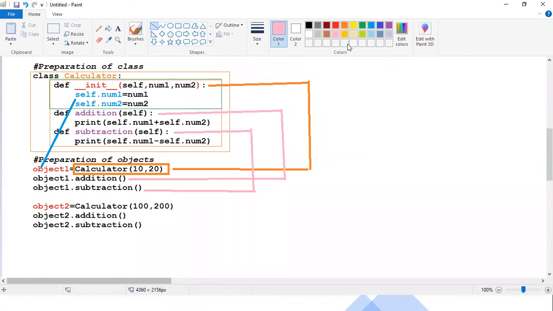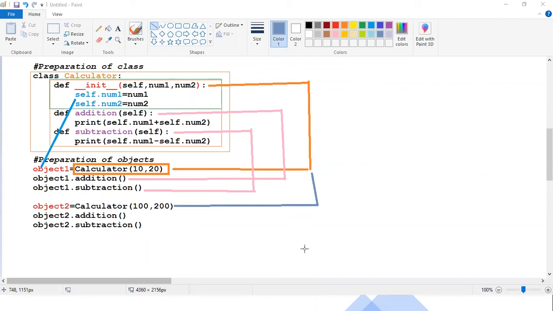Now we create, just wait a moment. Now, when you create a second object, you know what will happen? When you create the object a second time, again, guys, the control goes like this only. Now this time, self is nothing but the object two. Now maybe you can ask.